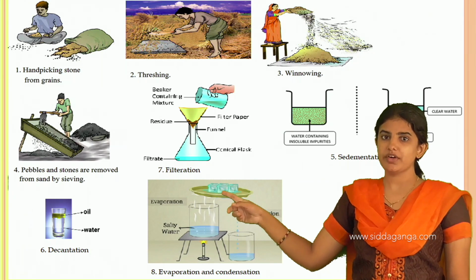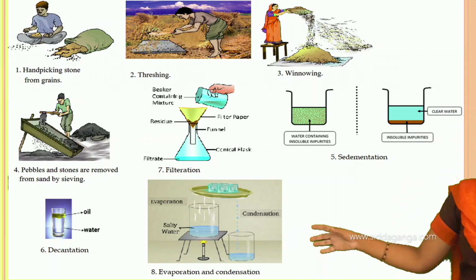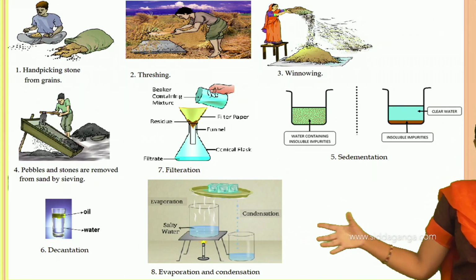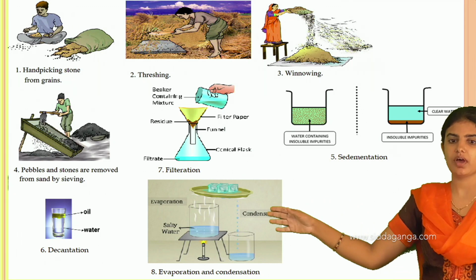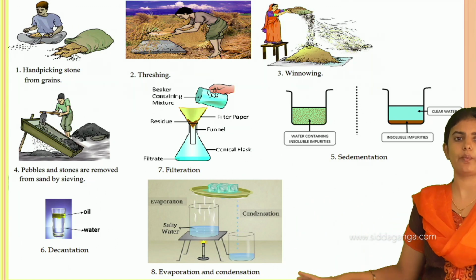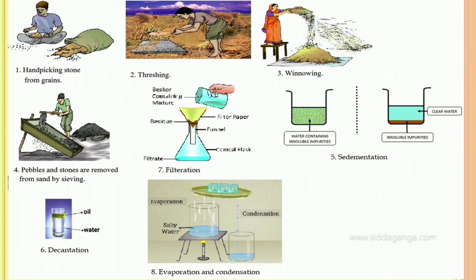These water droplets come in contact with the air, and thereby it is cooled, and afterwards it is collected in the vessel. This is how the evaporation process as well as the condensation process is carried out.